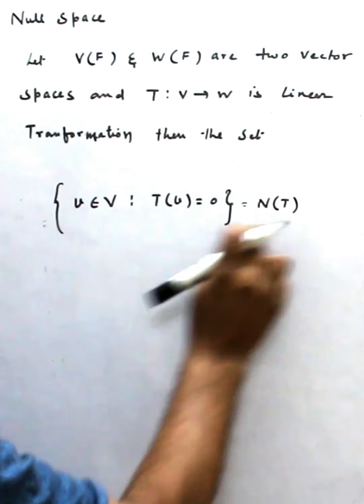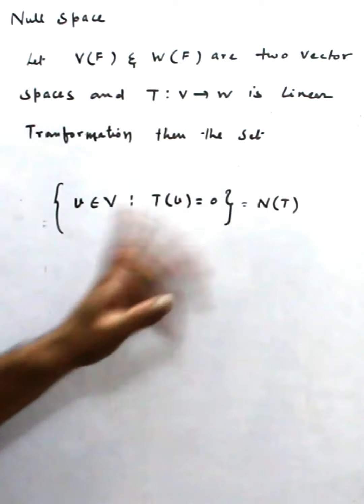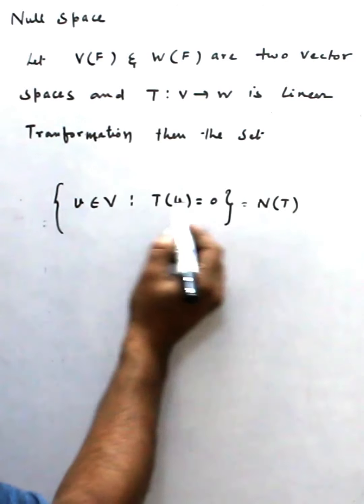That means null space of T, which contains those elements of V which are mapped on 0. Geometrically, we can understand those elements which are mapped on 0.